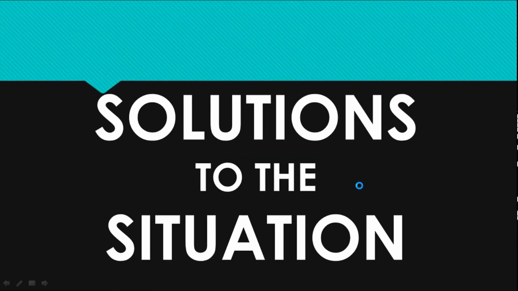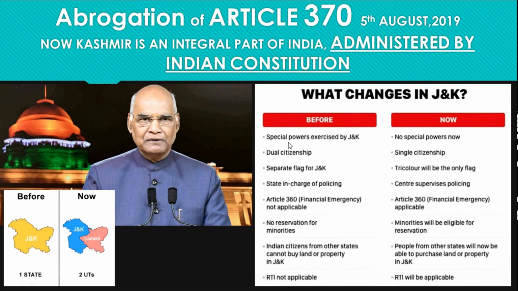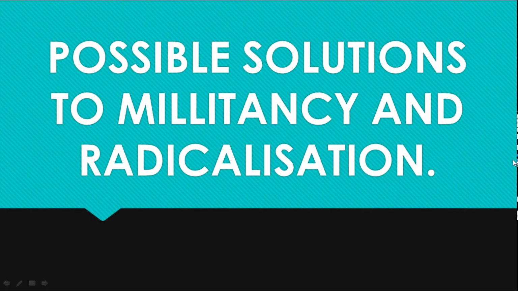Now, solution to the situation. Abrogation of Article 370 has already taken place on 5th of August 2019. Now Kashmir is an integral part of India, and this is the map of Kashmir. Earlier it was one state, now it has been divided into two union territories, Jammu and Kashmir and Ladakh. These are the changes made. The matter is that India controls Jammu and Kashmir like it never did before. So it is now under the president's rule.